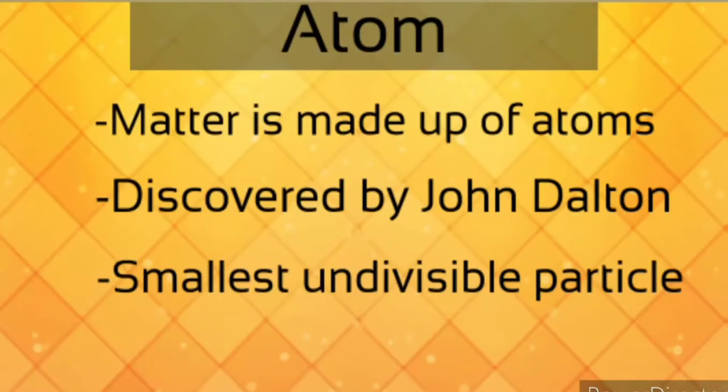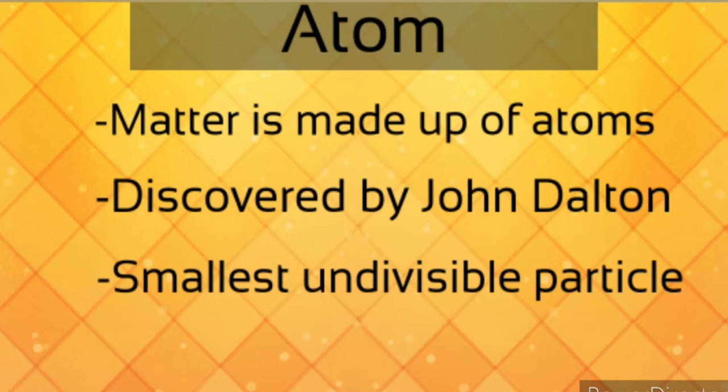Next, what is matter made up of? Matter is made up of atoms. The term atom was given by John Dalton. He said the smallest indivisible or unbreakable particle is known as an atom.